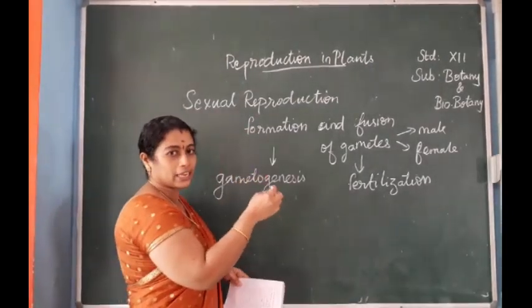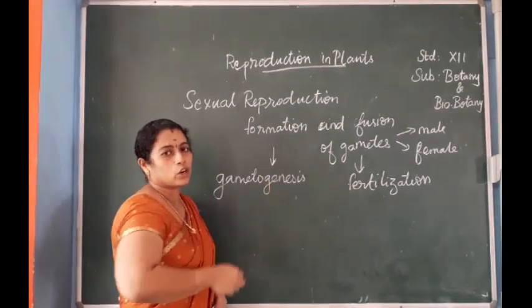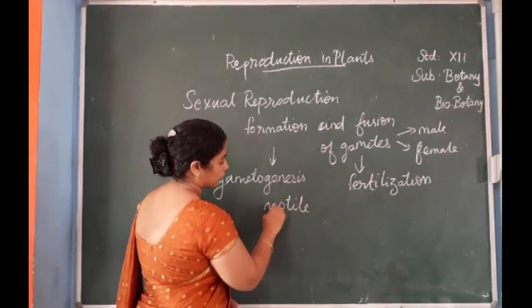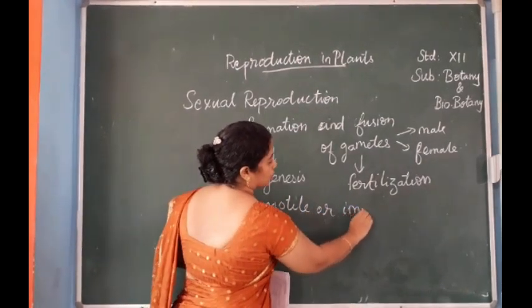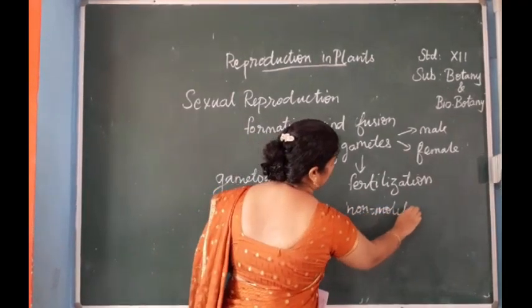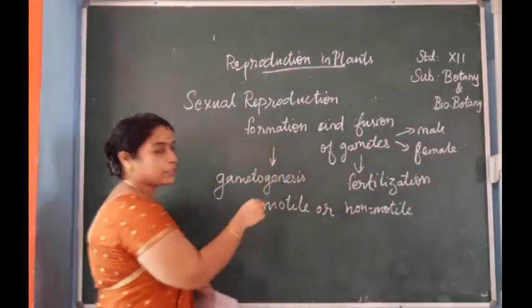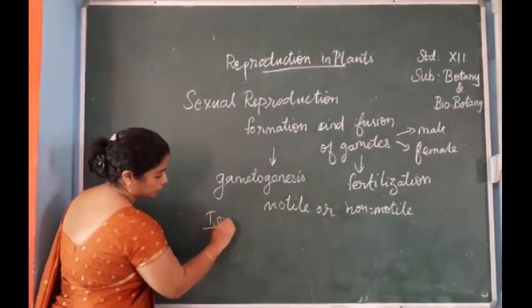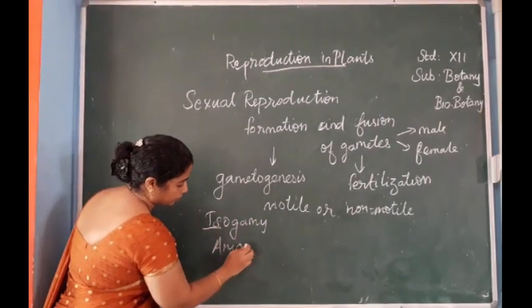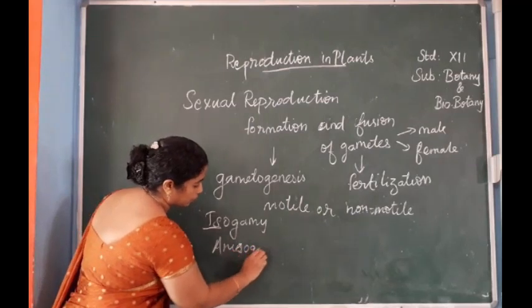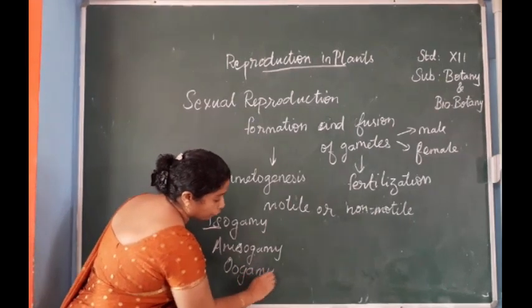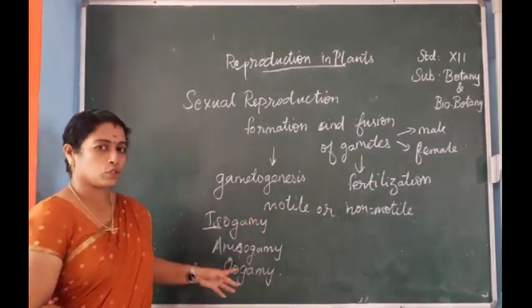Some of the gametes can move from one place to another and some cannot. So what are the three types of fusion? Isogamy, anisogamy and oogamy. These are the three types of gametic fusion.